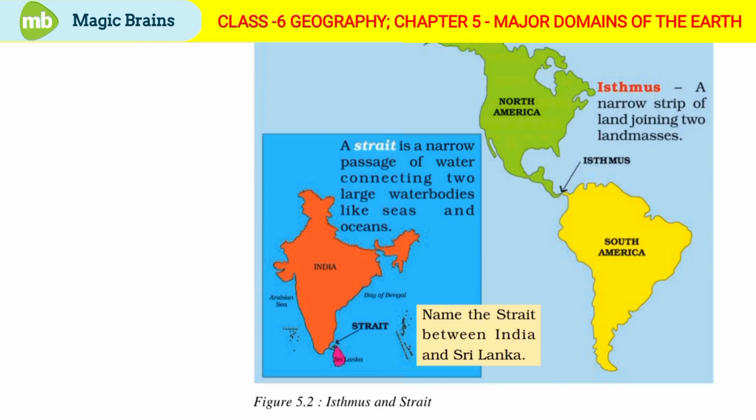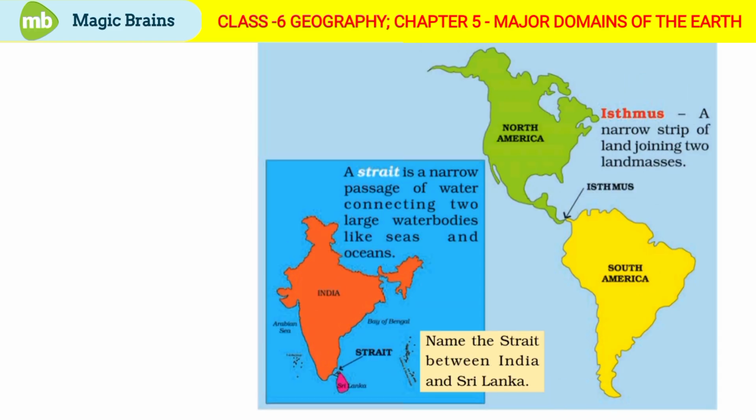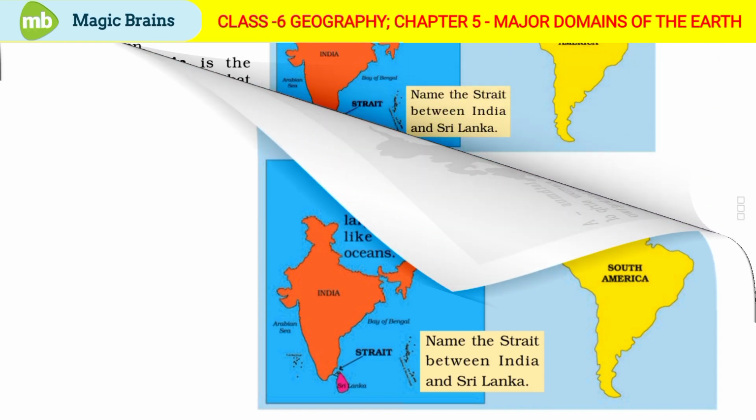Figure 5.2 shows Isthmus and Strait. A strait is a narrow passage of water connecting 2 large water bodies like seas and oceans. In the map, we see India and Sri Lanka. Name the strait between India and Sri Lanka. We also see North America and South America. Isthmus, which means a narrow strip of land joining 2 landmasses. We see isthmus between North America and South America.